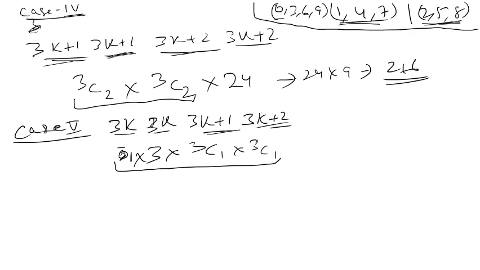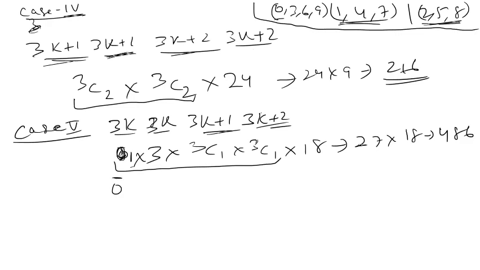Now they can be arranged in 18 ways. Fine. So this is 1 into 3, 3 into 3, 9 into 3, 27. So 27 into 18, which is 486, right?